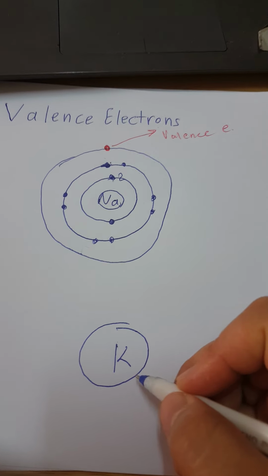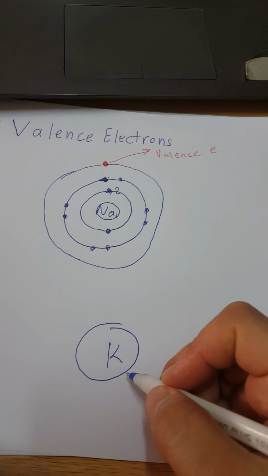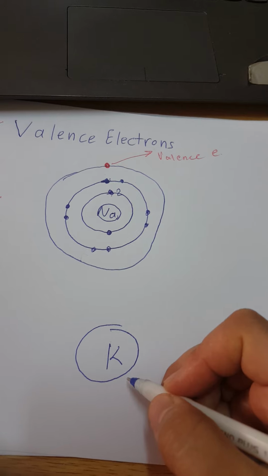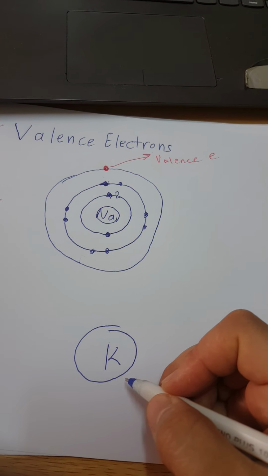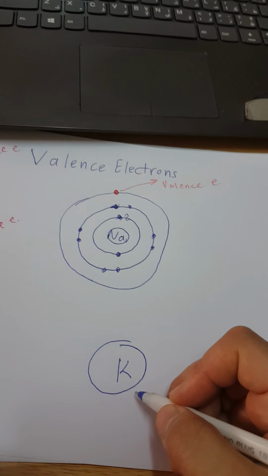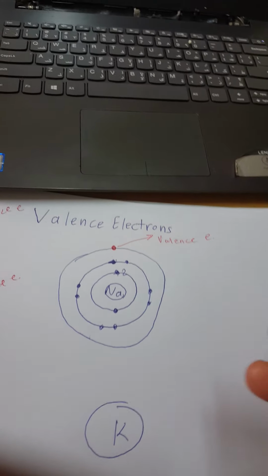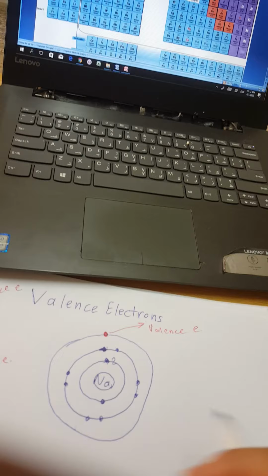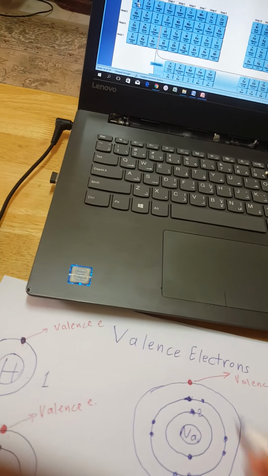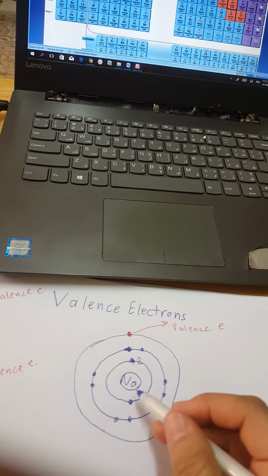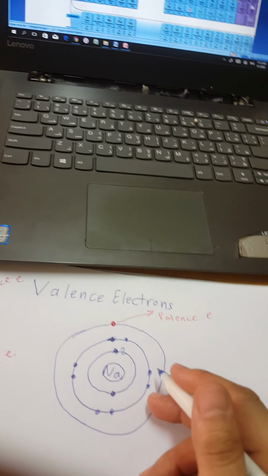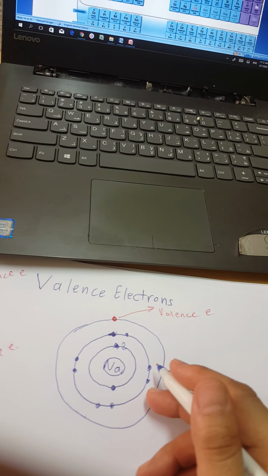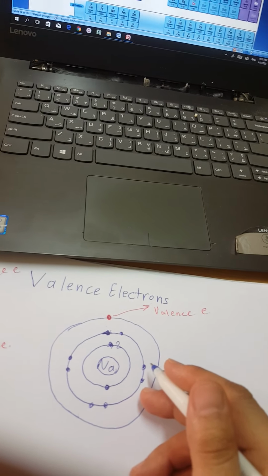They talk about the energy levels and the distribution of the electrons, and why in some elements the third energy level can have up to 18, in some it can have only 8.